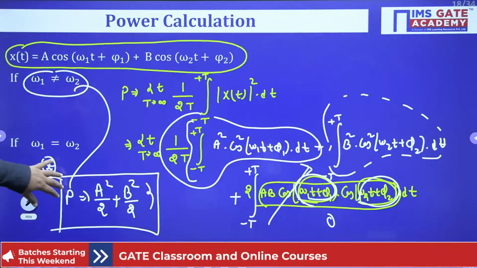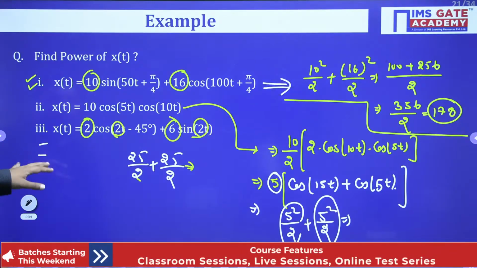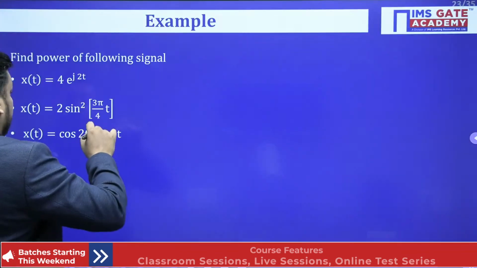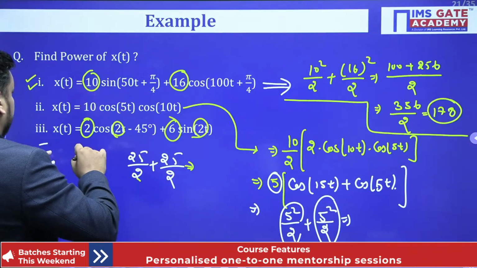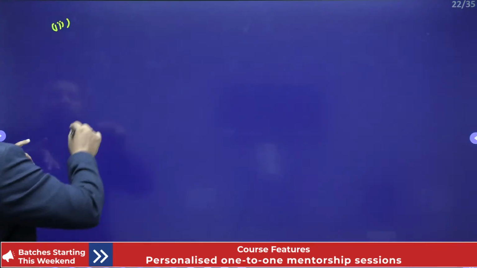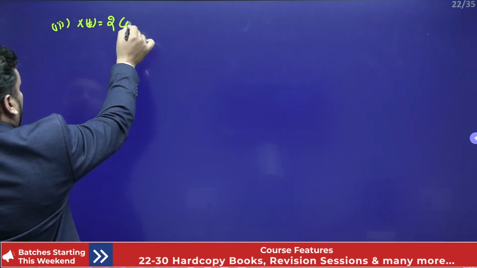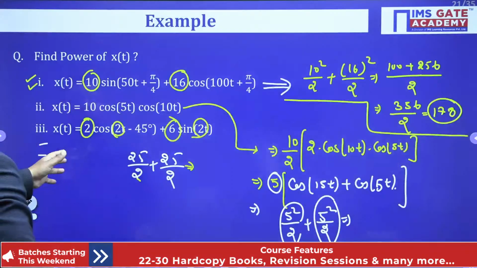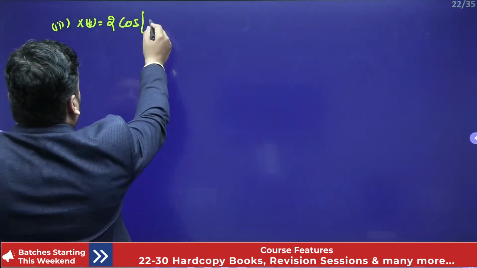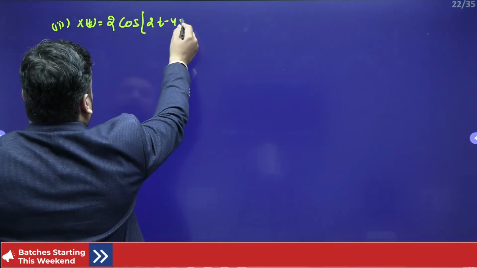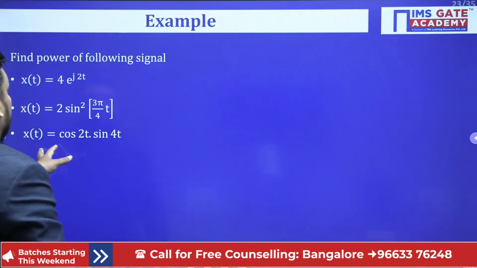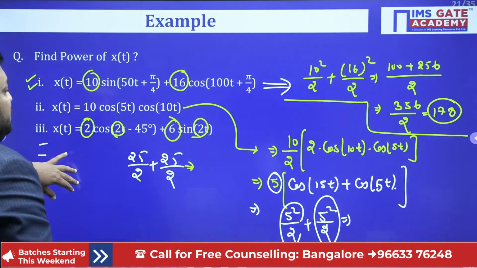Let's go. Now we are solving the last example. I am writing the last example, the third example, here only, because in the last slide we don't have space. The question is: x(t) is equal to 2 cos of (2t minus 45 degrees) plus 6 sin of 2t.